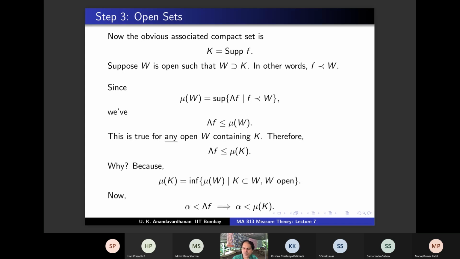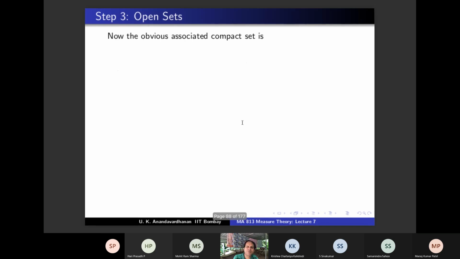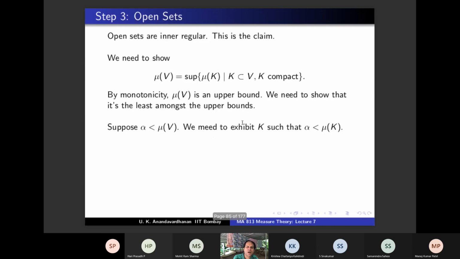What did we want? We wanted to show that, by inner regularity and monotonicity, mu K is an upper bound. We want to show it is the least. If you take something lower, you wanted to show that it is not an upper bound, which means there is an f with alpha less than mu K, and that's what we have shown.